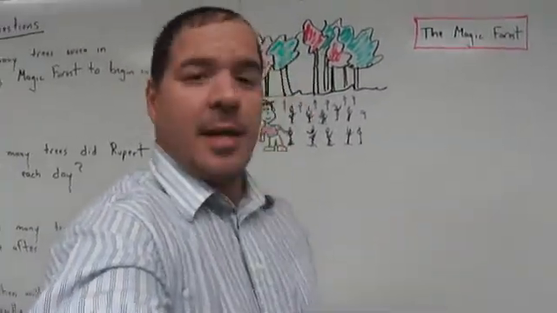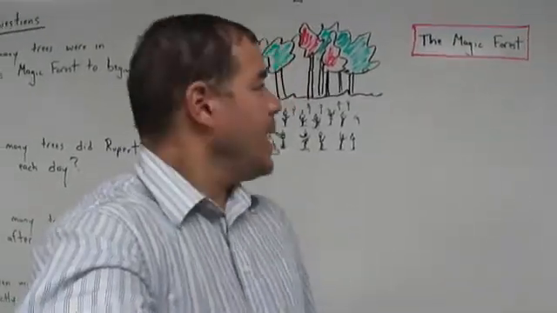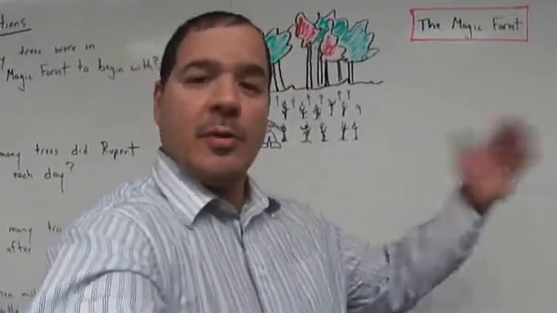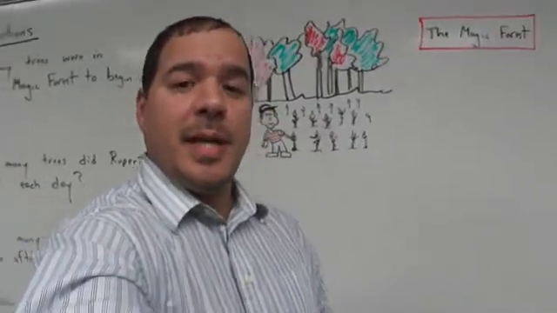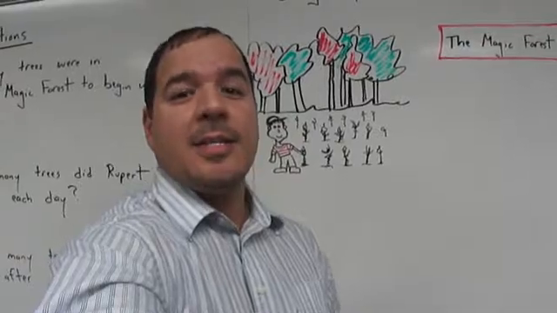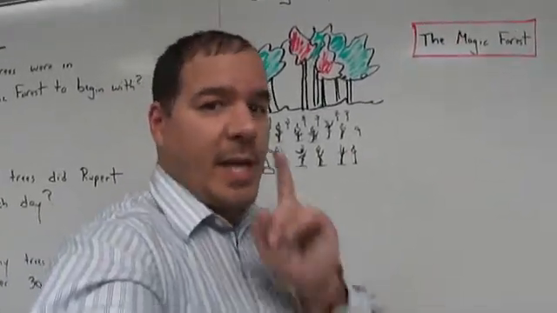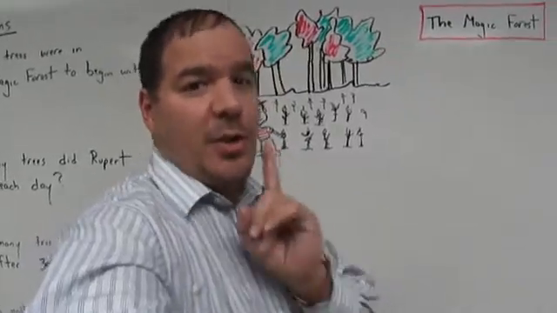So every day he said, "I'm going to plant a certain number of trees every day. I'm going to make my forest grow and grow and grow." But if he's planting a specific number of trees, what does that tell you? It's a steady rate. His forest is going to be growing at a steady rate. So every day, keep that in mind, he's planting a certain number of trees.